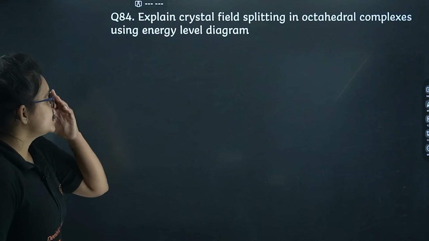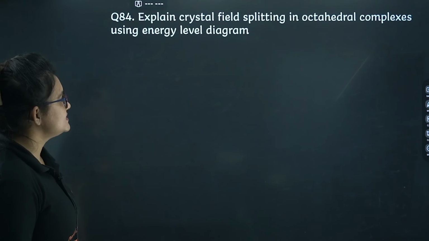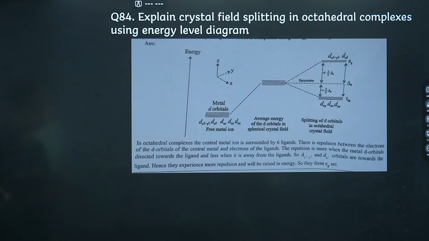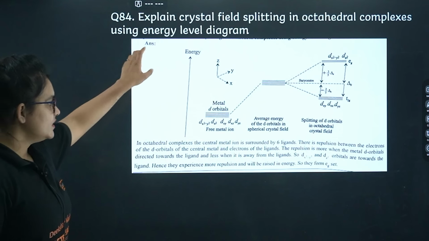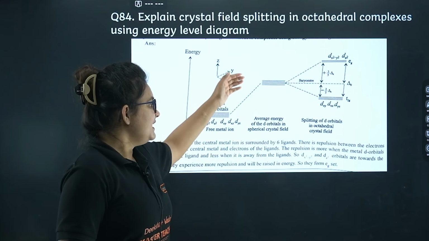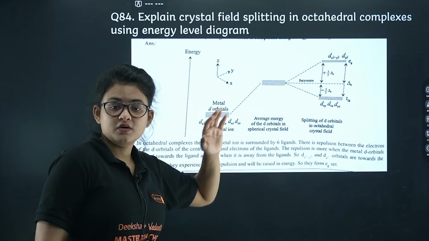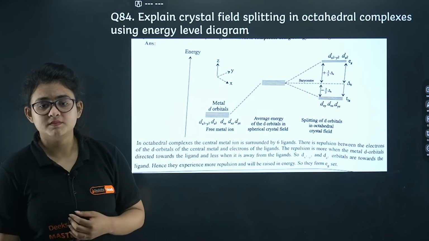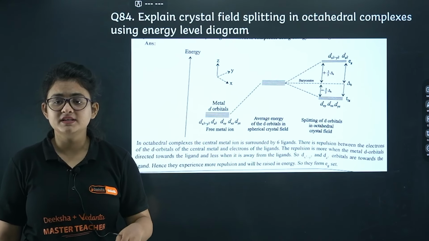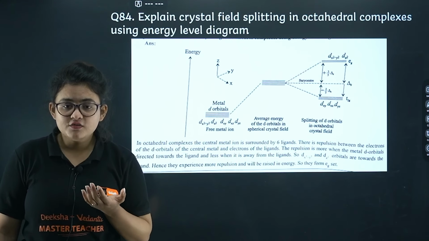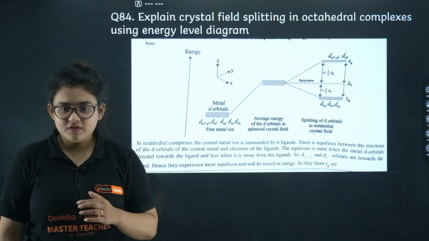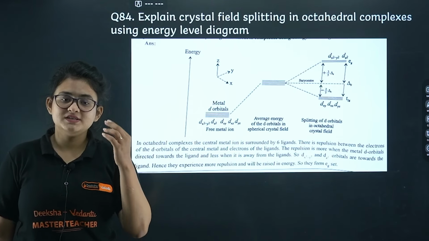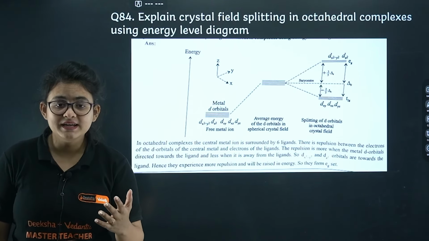Let's proceed. Explain the crystal field splitting in octahedral complexes. So here you can just draw this diagram. So the d orbitals in the crystal field, at first they come close to each other because of the Coulombic interaction. After that, when they come into the crystal field, they face repulsion, the electron repulsion between the ligand electrons and the metal d electrons.